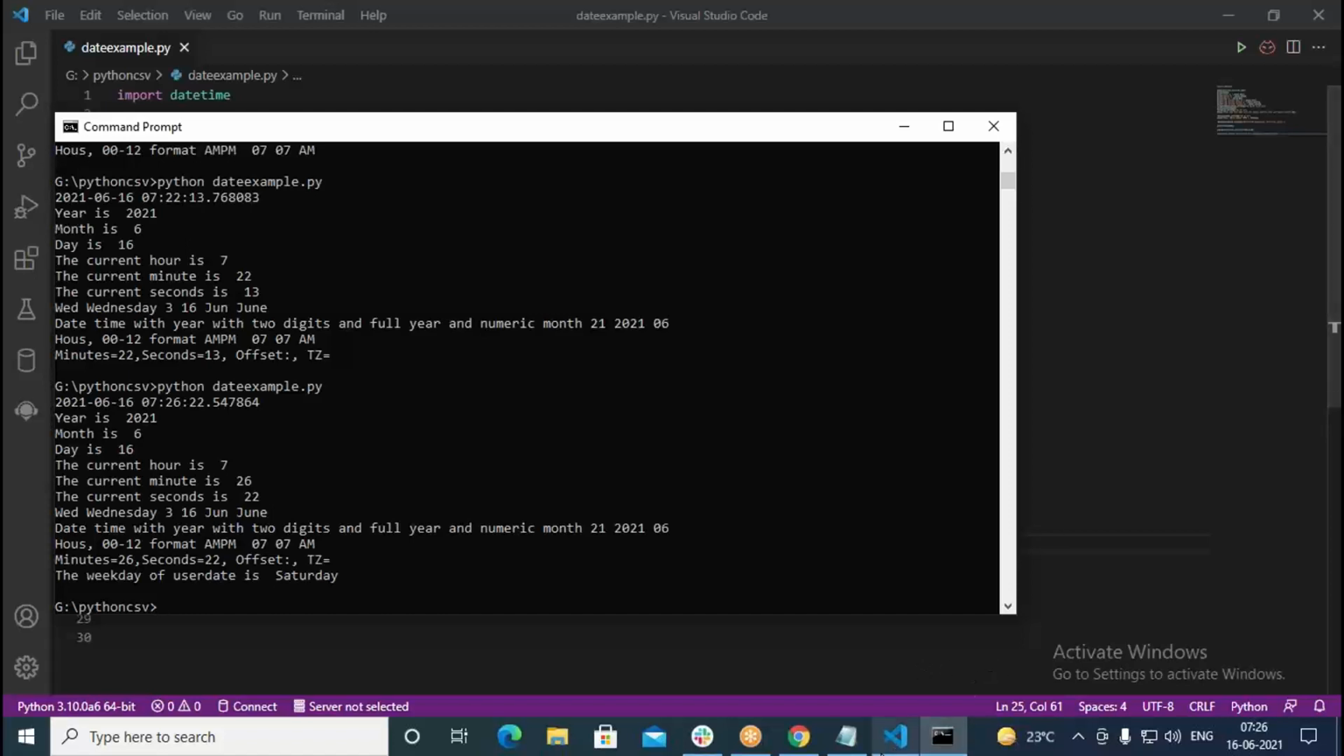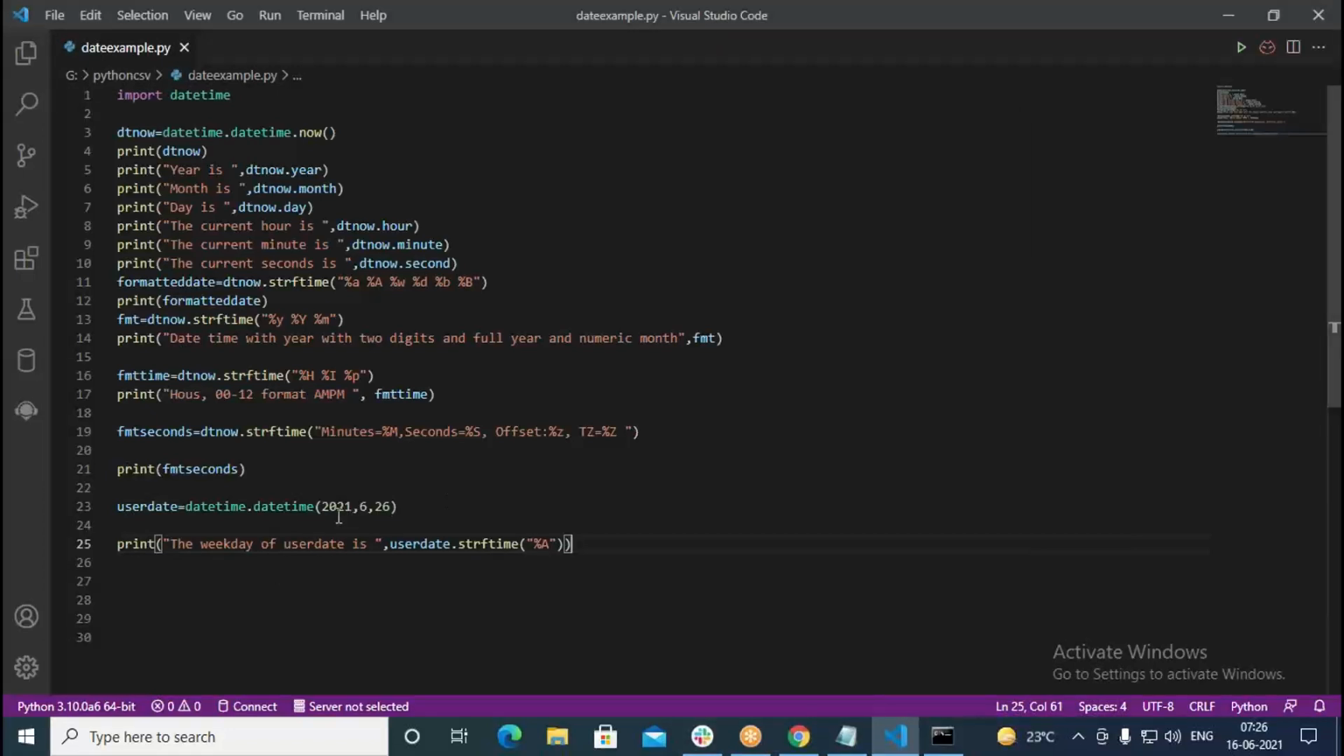So I created here my own date. It is taking parameters like 2021, then 6 and 26. So like this here we created the user date in our own way. Otherwise this is the system date, but this is the user created date. Once user date is available, like the other one, whatever component you want to extract from that, you can extract. You can extract year, month, day, hours, minutes, seconds, everything can be extracted. And apart from that, you can format as per your requirement. So this is what date and time is.